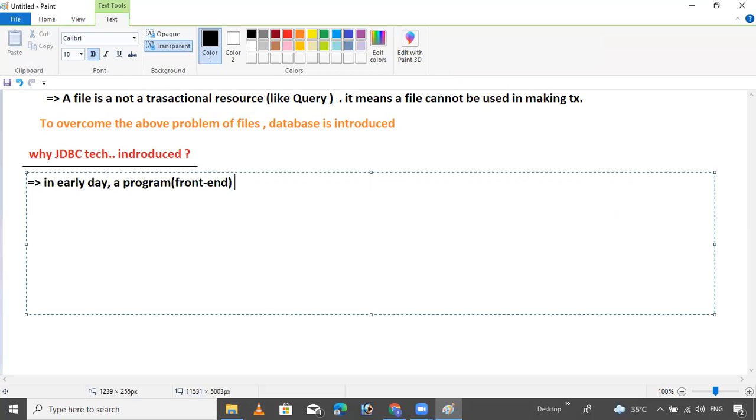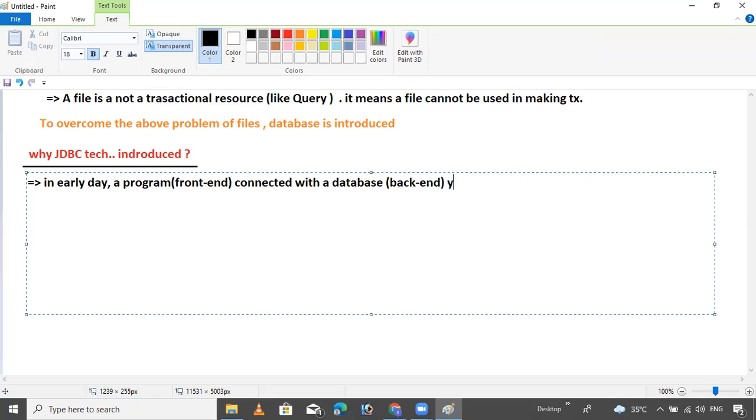Front end connected with a database. Yes, backend, database backend, front end connected with database backend. There is backend. Okay.